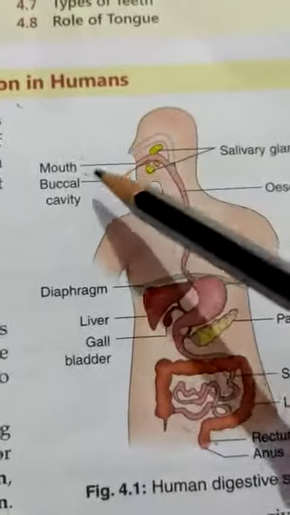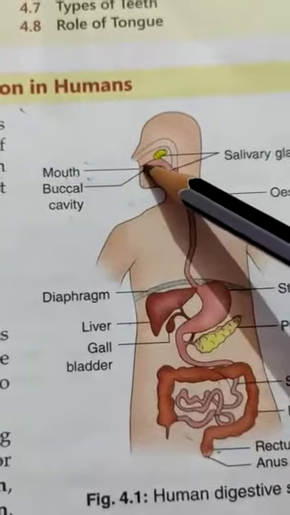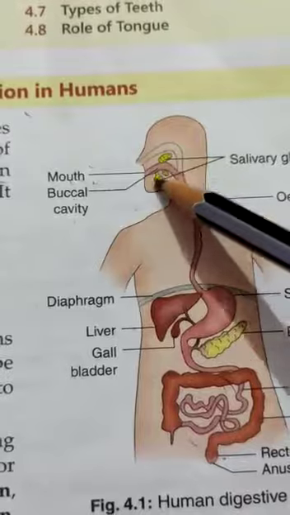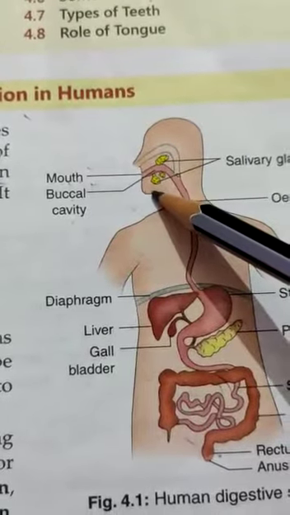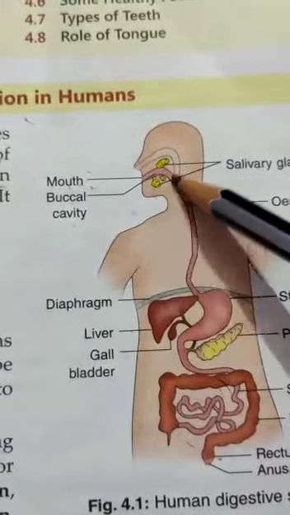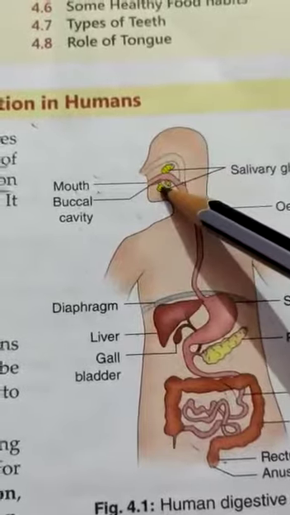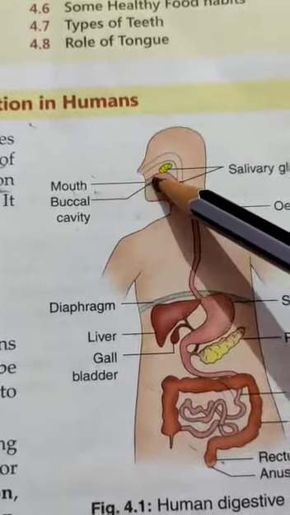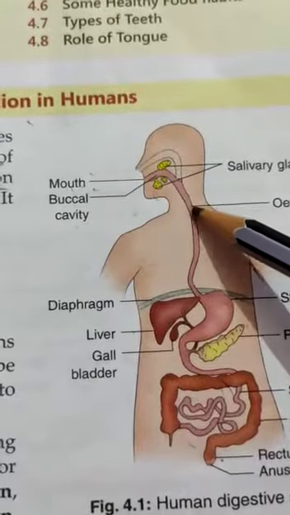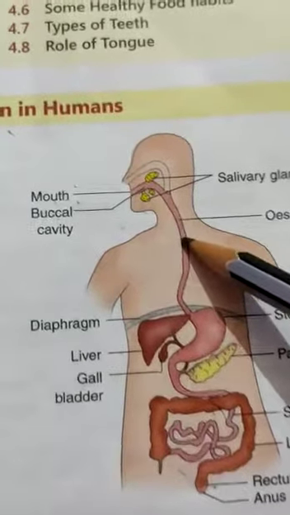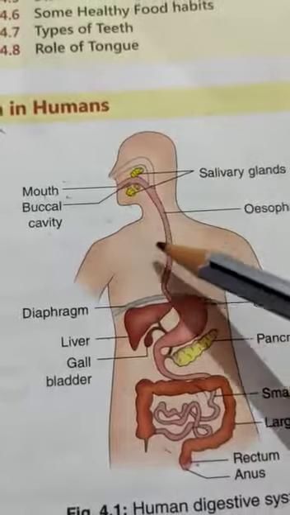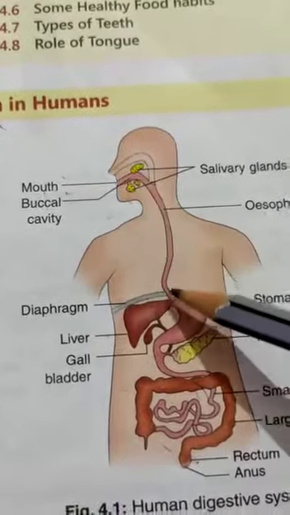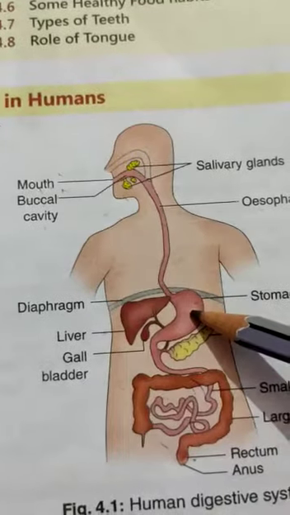Again, first, the mouth, from which the food enters our body. Here are some glands, salivary glands, which produce some juices which help in proper chewing of food. After breaking down, the food particles go to this pipe that is known as the esophagus, and with the pressure of this pipe the food goes to the stomach.